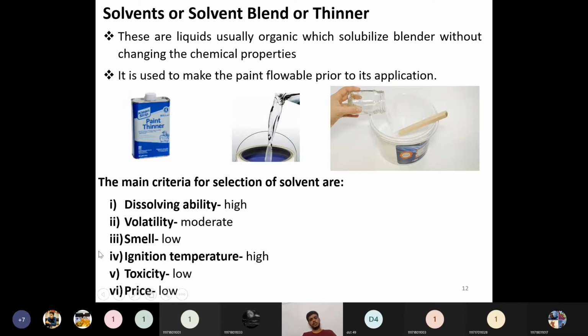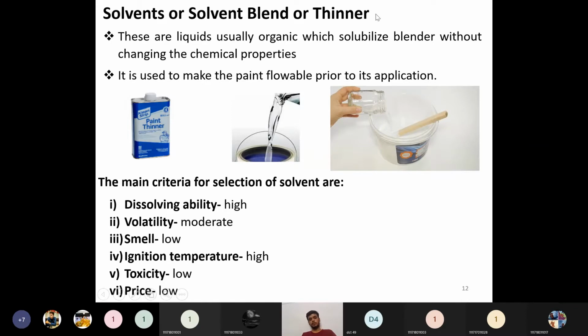Then toxicity. Obviously, for any type of chemical we use, the toxicity should be very low. Otherwise, it will have an adverse impact on our health. Then next, price. Okay, for economic reasons, the price of any solvent should be very low. So these are the most common 6 criteria. Based on this, we need to choose a solvent to dissolve inside our paint or some organic coating.